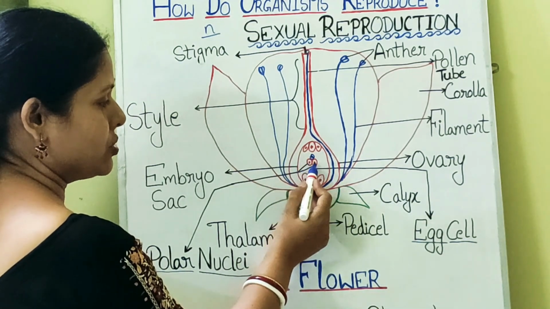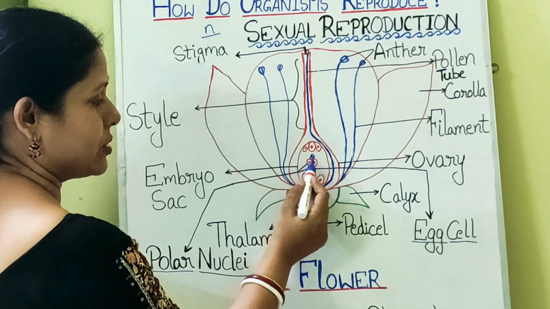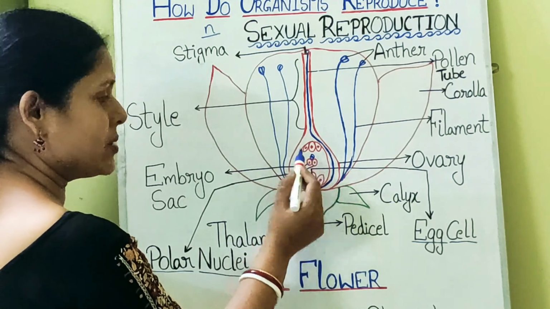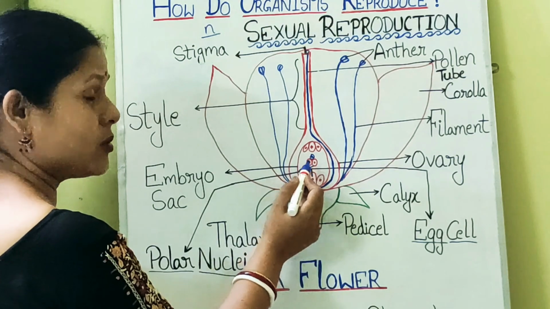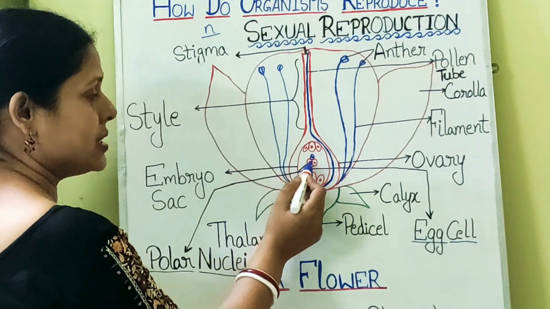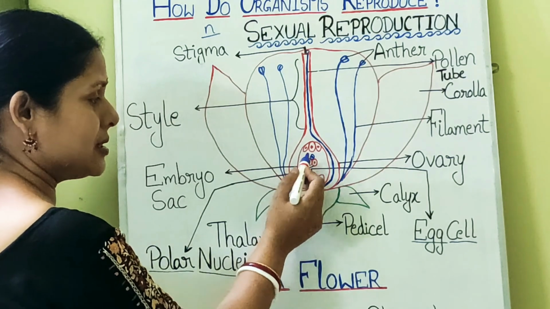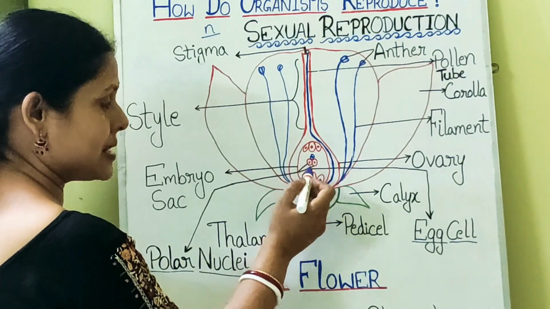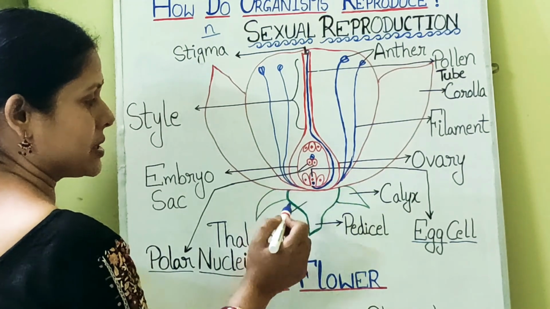And in the center, how many cells are there? 1, 2, 3, isn't it? One male nuclei and two female nuclei. Now these three cells are fusing with each other, so that is why it is called triple fusion. So in the center of the embryo sac, triple fusion is happening, and in the embryo sac fertilization happens two times, one with the basal egg cell and one with the central two polar nuclei. That is why it is called double fertilization.